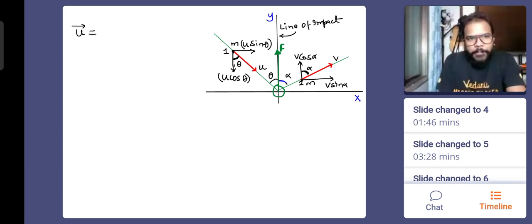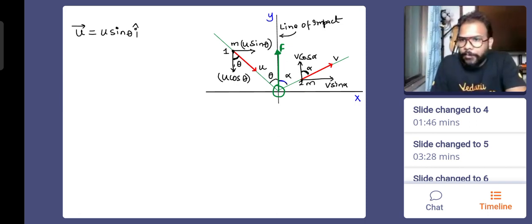Let's find out the initial velocity, u. The u vector we will find out. So this is the u vector. It has two components. One is u sin theta i cap, yes, u sin theta. If I wrote u cos theta by mistake, it is u sin theta i cap, the x component, and that is along the positive direction. Okay. For the y component, it is u cos theta, and that is j cap. Okay, everyone. Should I write plus u cos theta j cap or minus u cos theta j cap? In the chat box, tell me quickly. Thank you. It is going to be minus because the body is moving along the negative y direction. The y-axis component is negative.